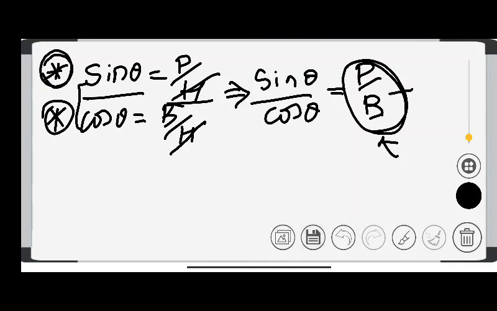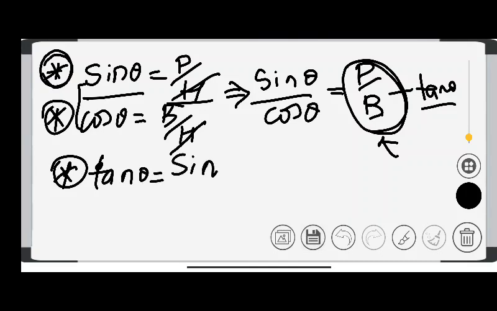Perpendicular upon base means tan theta. So I can say tan theta is equal to sine theta upon cos theta. Is it okay? Yeah.